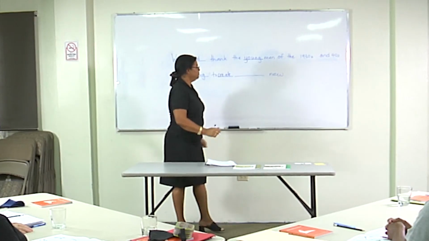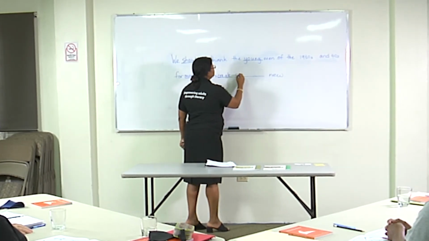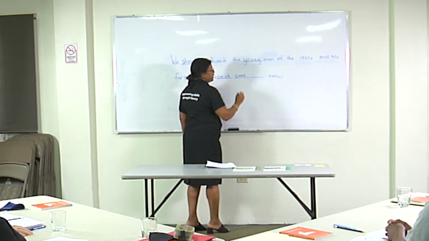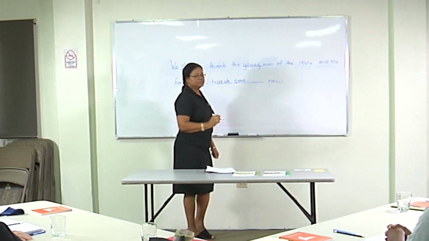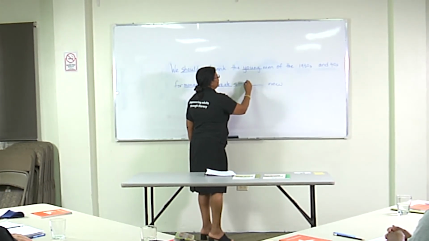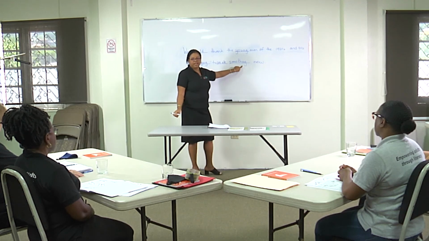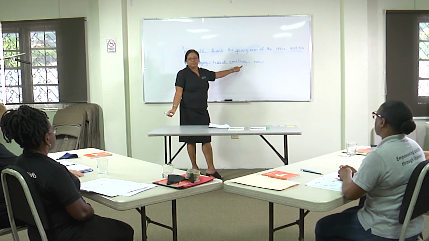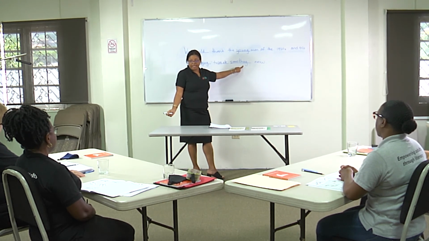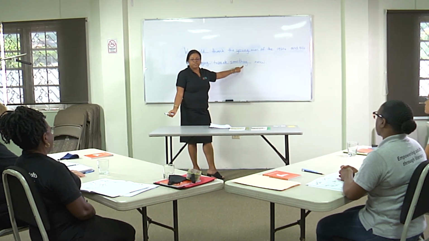Can we spell some? S-O-M-E. And thing? T-H-I-N-G. Okay, so this is the standard English spelling for thing, as in thumb. Some of us would have said something, but we still remember that when we're spelling in standard English, we spell with the TH.